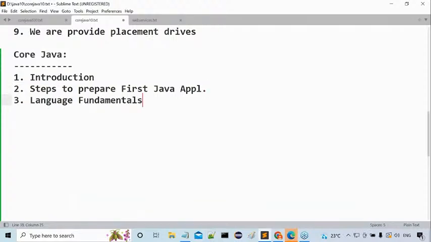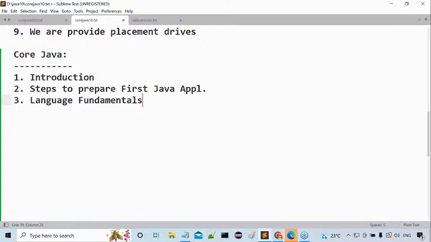Next one is conditional statements: if statement, if else part, if else if ladder. After that, loops: for loop, while loop, do while loop, and for each loop. All the basics, all the fundamental parts, we are able to understand as part of language fundamentals. This is one topic there.